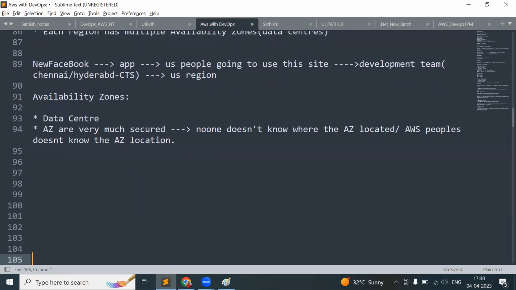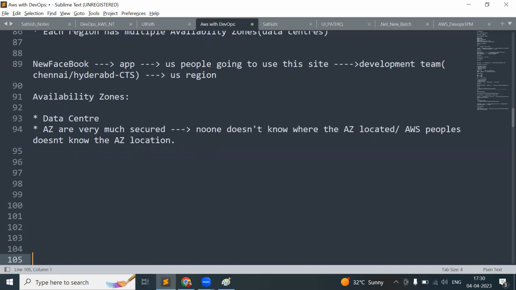The region is Mumbai, the region is Hyderabad. And if the region is Hyderabad, we cannot guarantee that the availability zones will be in Hyderabad only. It may be in Chennai, Delhi, or West Bengal as well. We are not sure. They are just giving the region as Mumbai or Hyderabad.